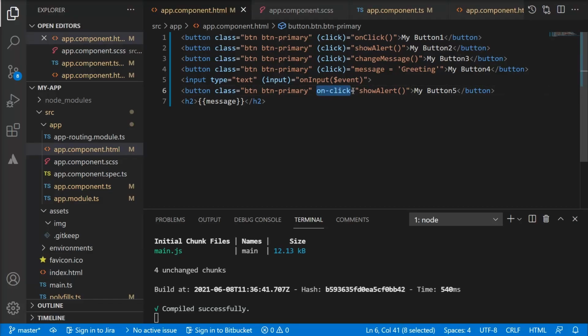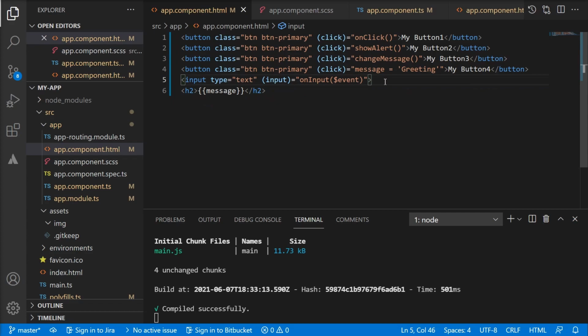This syntax might look somewhat similar to the traditional event name. In JavaScript world, we already know that the event name starts with the on keyword, like on click, on change, on input, etc., right? But in Angular, we get rid of that on term and just enclose the event name with parentheses. With this, you can use that kind of keyword, but this is not so popular in Angular, so I would still suggest you to go by this syntax because it is easy to understand. That's it about event binding.